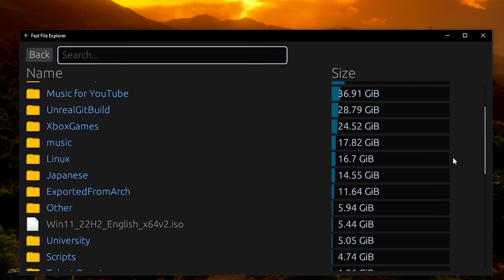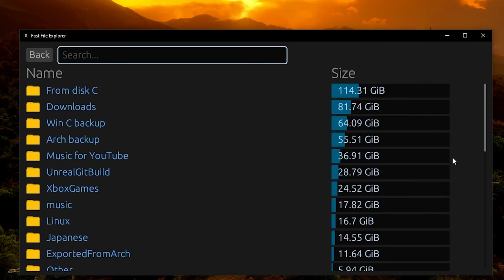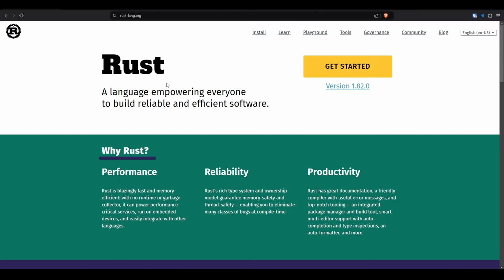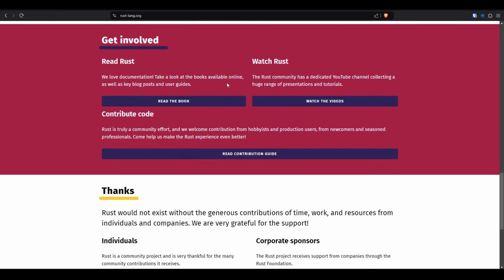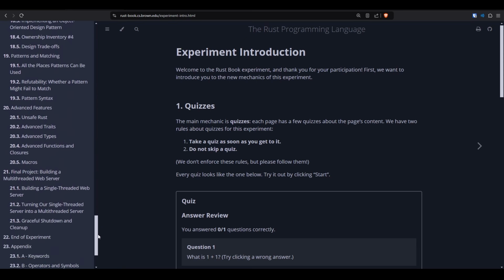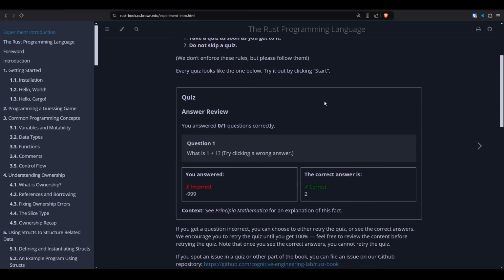Rust is a really hard language, so I made an attempt to learn it in only 7 days by making a fast file explorer. I couldn't start coding straight away. I had to learn the basics and how to set up Rust. I installed it from the website, and here I found this book that has everything I need to know about Rust. It even has these quizzes on each page.